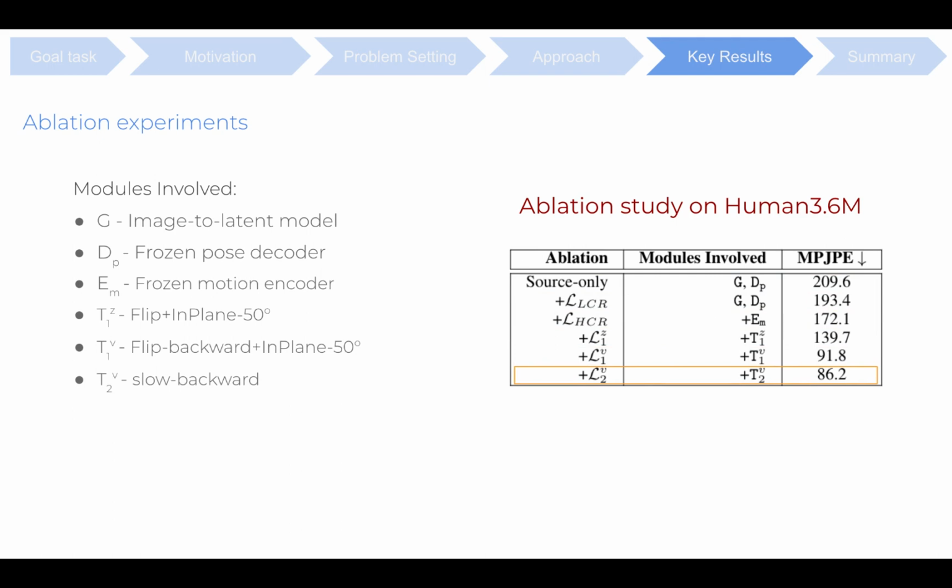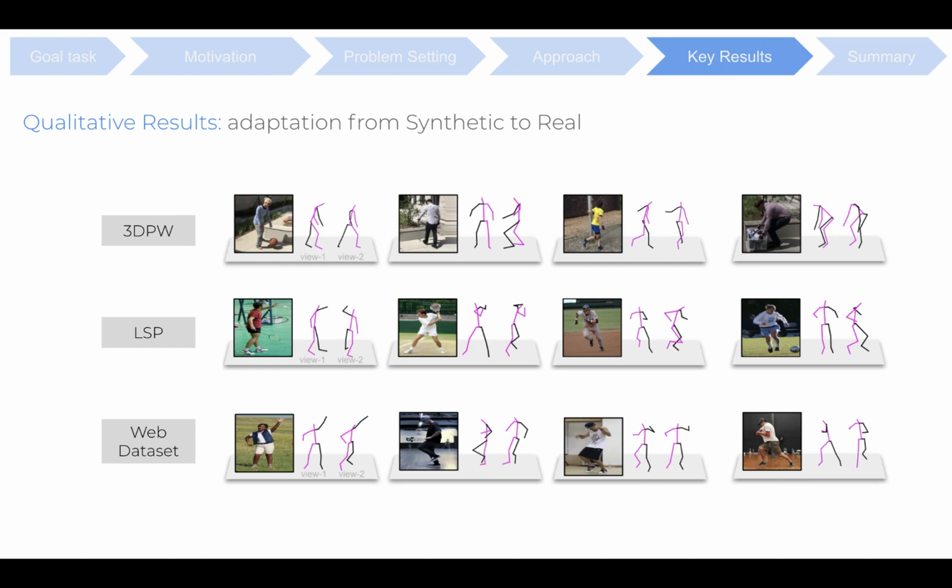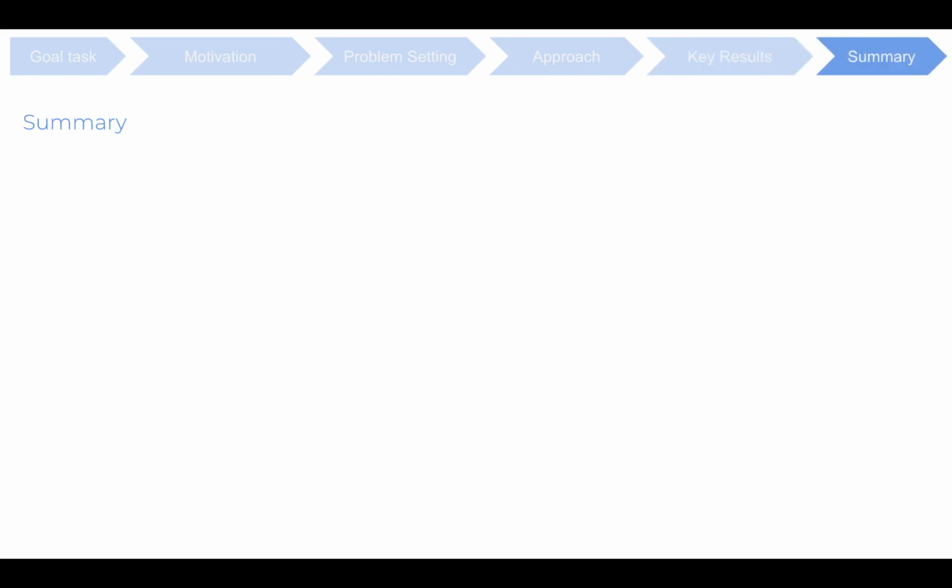In conclusion, this experiment validates our hypothesis that the relations that couple diverse samples lead to better cross-modal alignment, which aids the selection of the most effective relation set. Moving on to qualitative results, our model yields accurate poses on 3DPW dataset, the LSP dataset, and the web dataset. This demonstrates the generalizability of our model to in-the-wild scenarios with just in-studio and synthetic supervision.